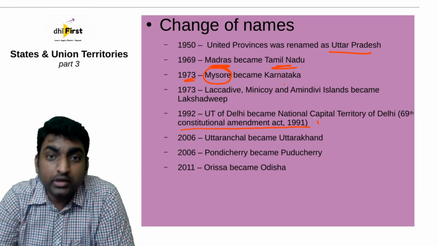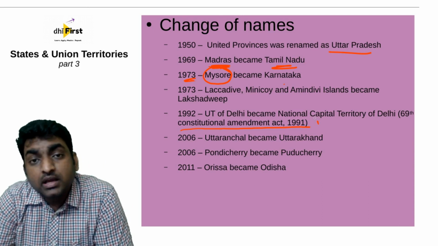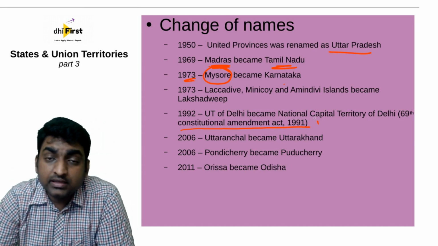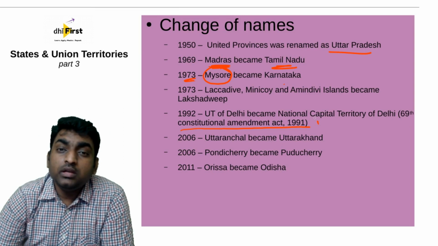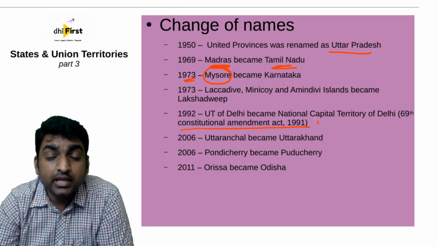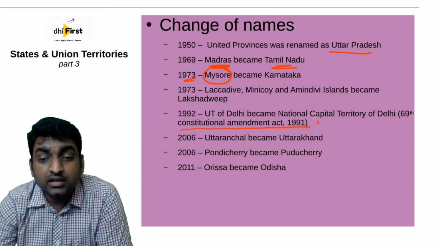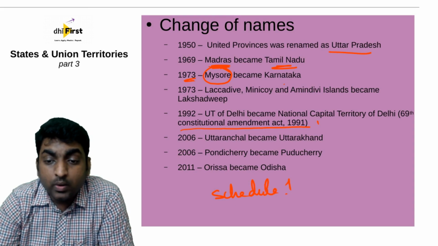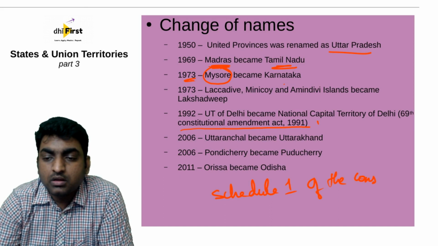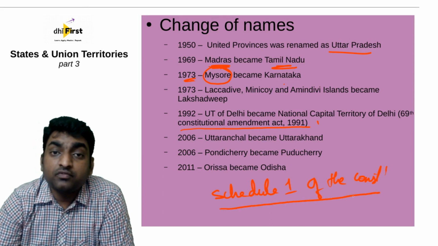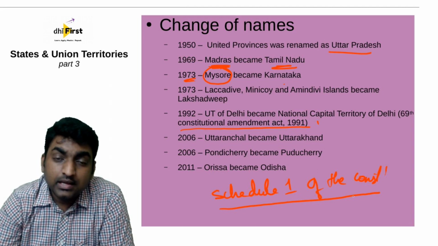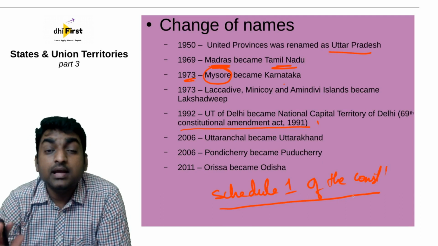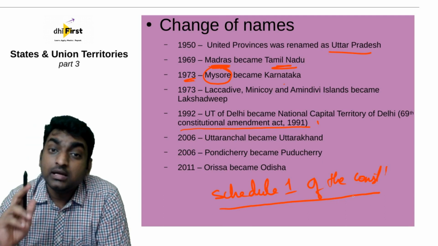Now, I'll give you another pointer here. Very important fact: when any name or boundary of a state is changed, we don't need a constitutional amendment for that, but per se, to change the name of that very state, we have to change its provision as per Schedule 1 of the Constitution, and hence it requires a constitutional amendment. And though it requires a constitutional amendment, it doesn't require a special majority. It can be done only through simple majority.